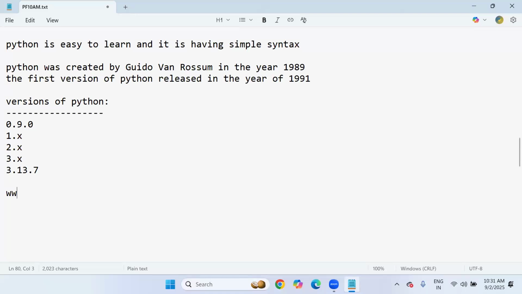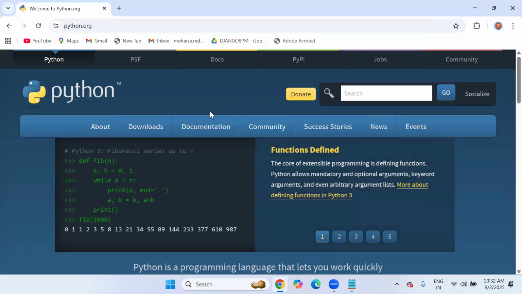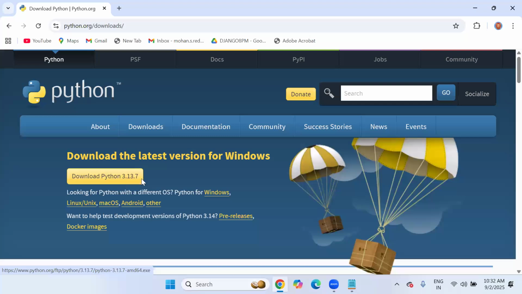Simply, I strongly recommend visiting the official website, python.org. This is the official website. If you visit it, you will come to know everything: what the versions are, and you will also be able to see the official documentation. For example, I'm just moving towards the official website, python.org. There you can see the downloads option. And what is the latest stable release, sir? 3.13, 3.7.